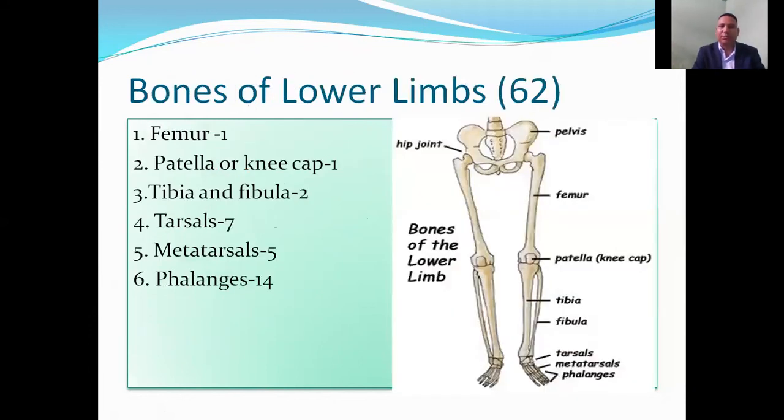Bones of lower limbs. Bones of lower limbs means the bones of leg. They are femur, patella or knee, tibia and fibula, tarsal, metatarsal, and phalanges. Femur is the longest bone in the human body. Patella is the bone of knee. Tibia and fibula are 2 in number. Tarsal 7, metatarsal 5, and phalanges 14. Therefore, altogether there are 62 bones in 2 legs.